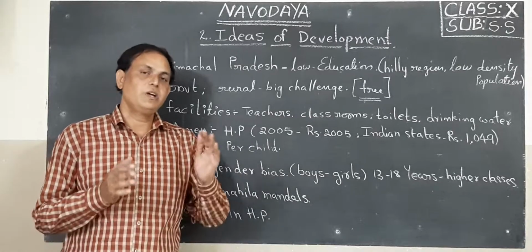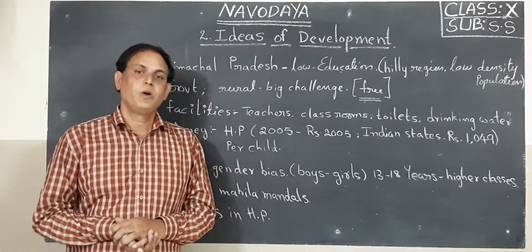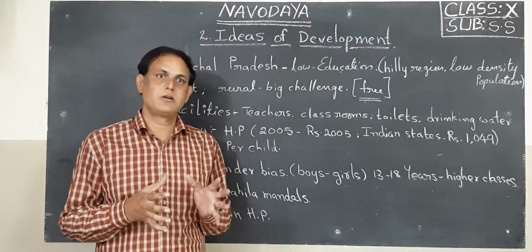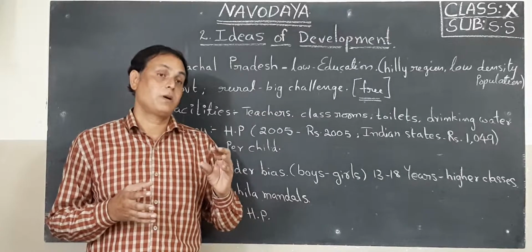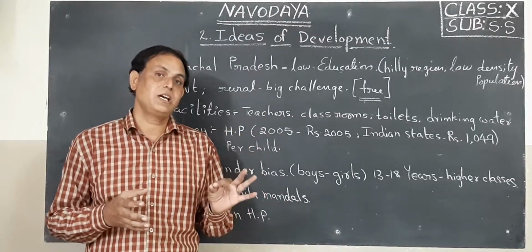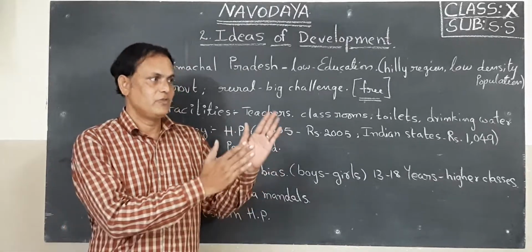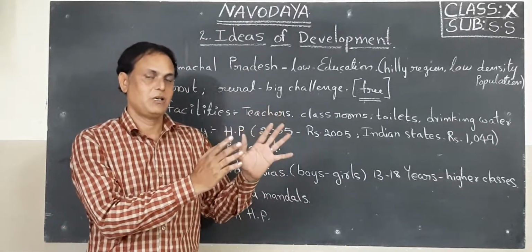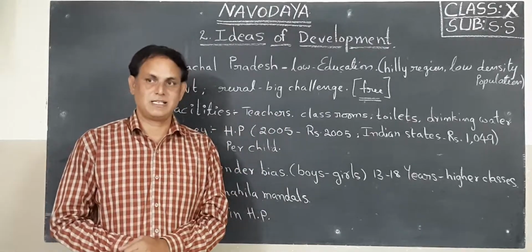But what did the UNDP say? We should not consider only income, but also education and health. Then only we will say yes, this state is a developed state or this country is a developed country.